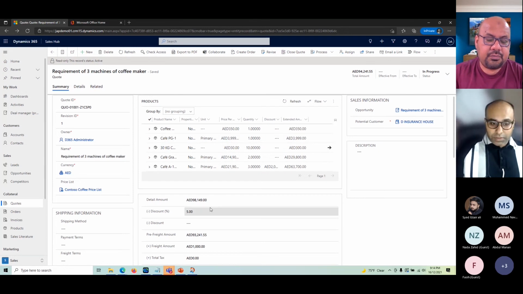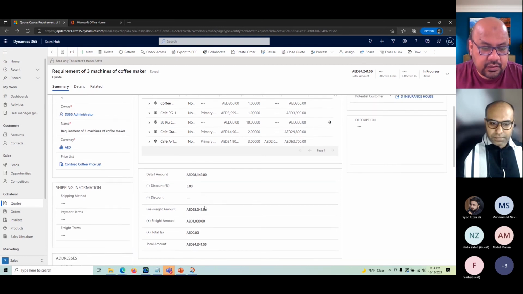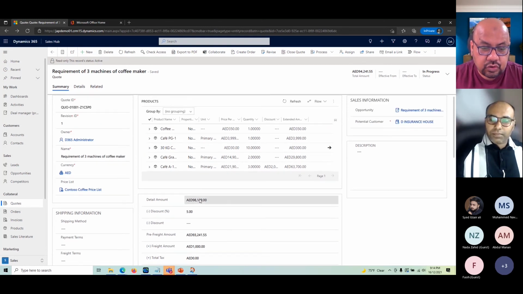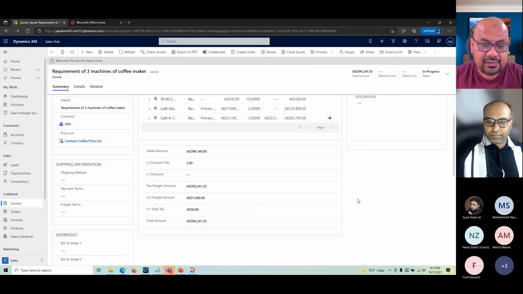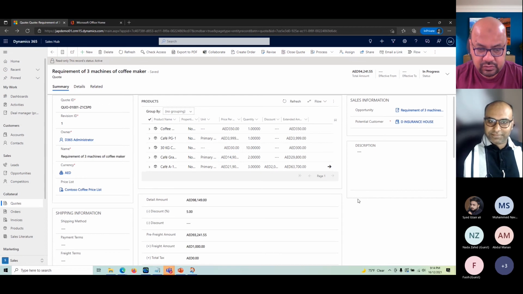Just a point here, Haj, related to the approval. There could be two types of approval. One is the internal team approval, where the manager or the line manager has to approve. You can do the setup for that. In this situation, it could be the approval for each and every quotation, or it could be based on discount or any other factor. You can configure it. It means you can put it in draft, submit for approval, and then after the approval, the system should directly activate the quote. So that automation can be handled.